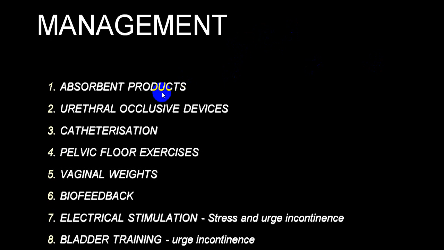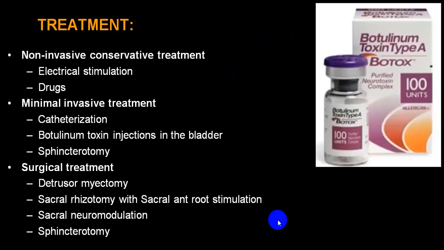You can utilize absorbent products, ureteral occlusive devices, catheterization, pelvic floor exercise, vaginal weights, biofeedback, electrical stimulation, bladder training programs, etc., particularly in a lower motor neuron variety.